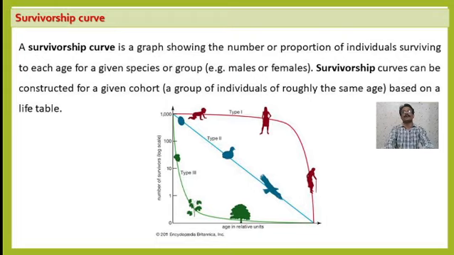Three different types of curves have been found, which you can understand on the basis of lifespan. The first type is generally followed by the human population. Insects and avians follow the type 2 curve, and in the case of plants it is generally the type 3 survivorship curve.